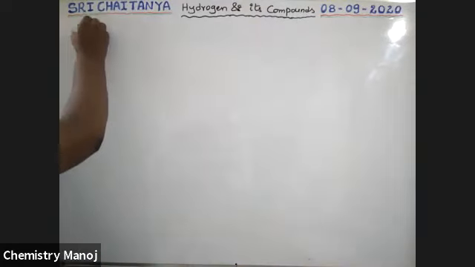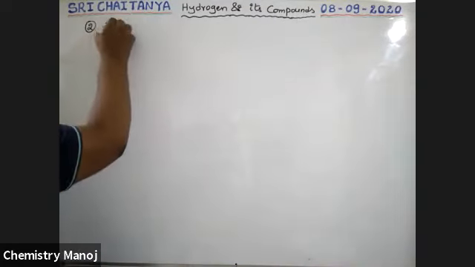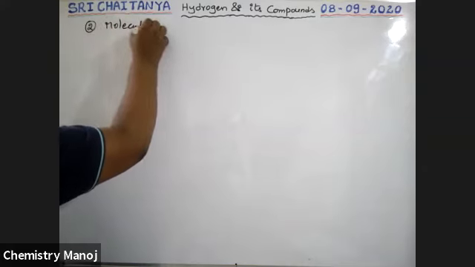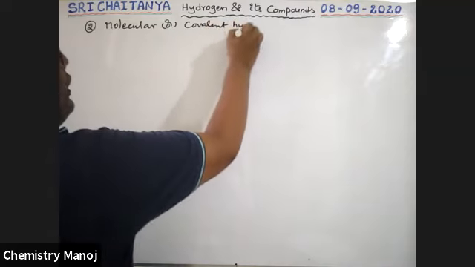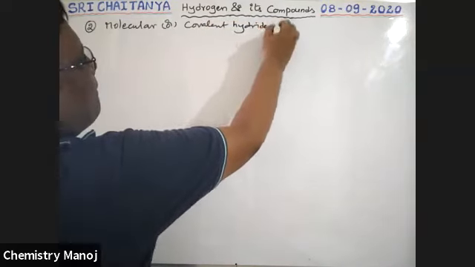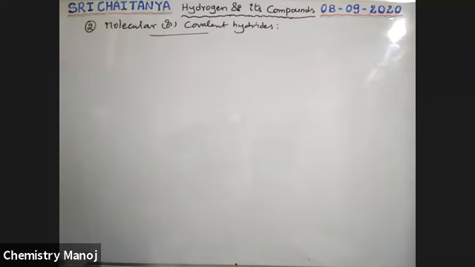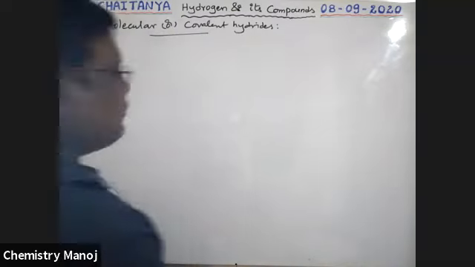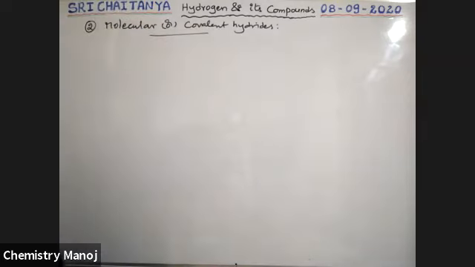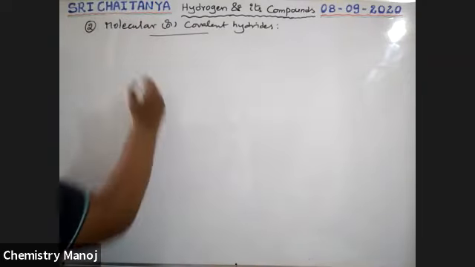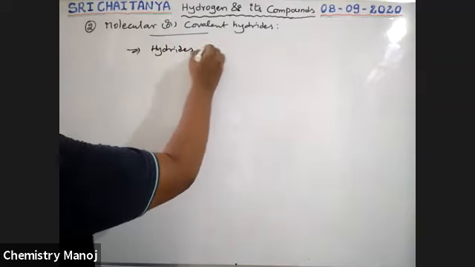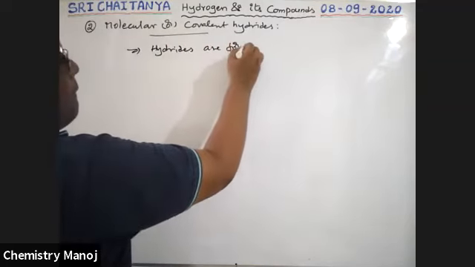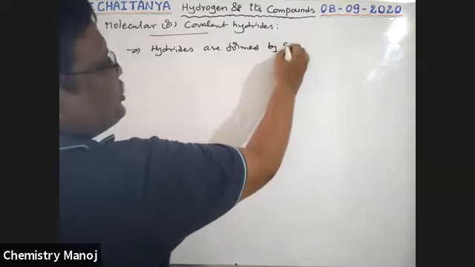Second type, that is molecular or covalent hydrides. See, boys, what are these molecular or covalent hydrides? Here, hydrides are formed by sharing of electrons.